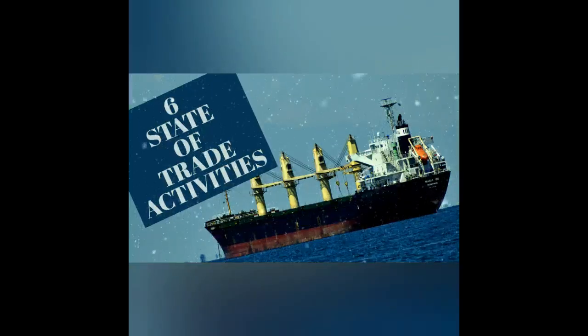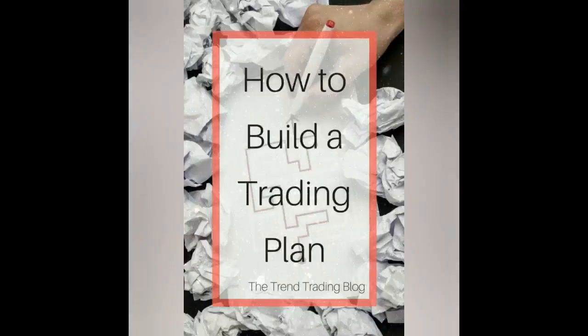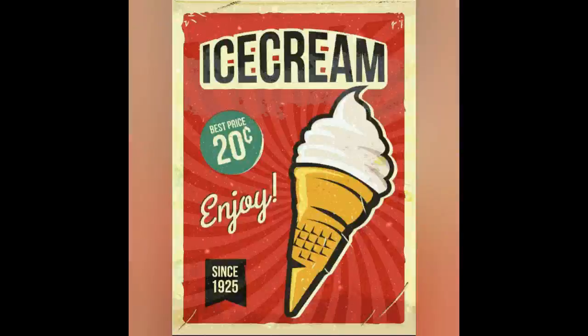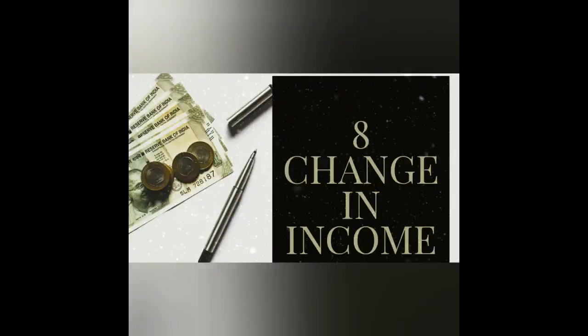The sixth one is state of trade activity. During the period of boom and prosperity, the demand for commodities tends to increase. The next one is advertisement. In advanced capitalist countries, advertising is a powerful instrument for increasing the demand in the market.